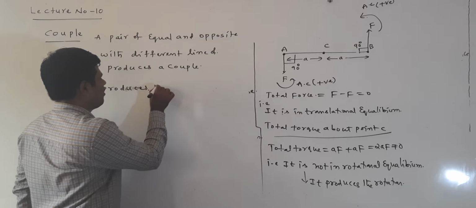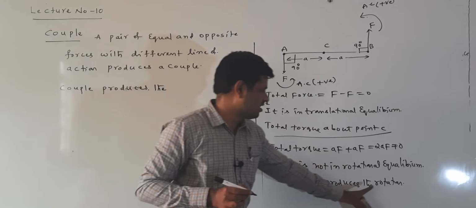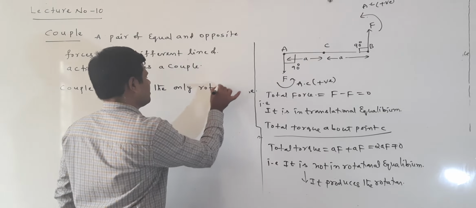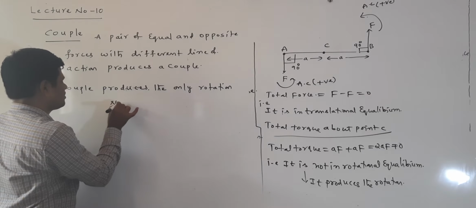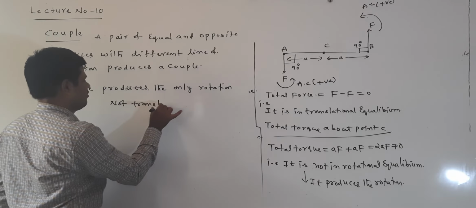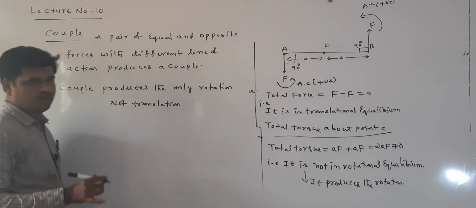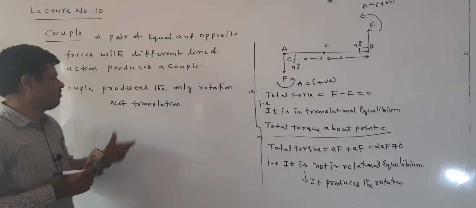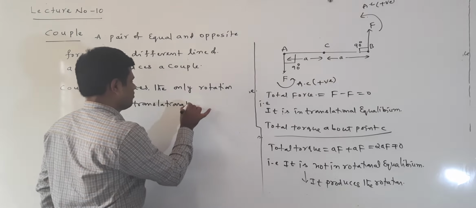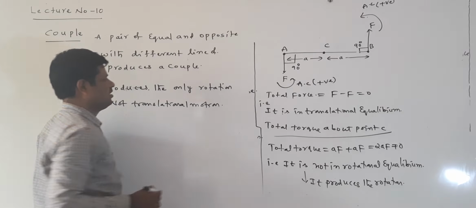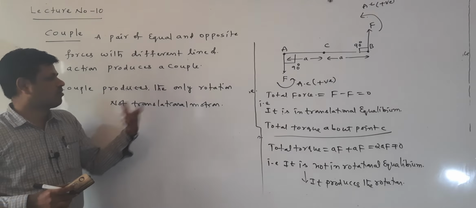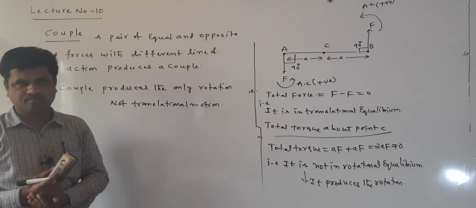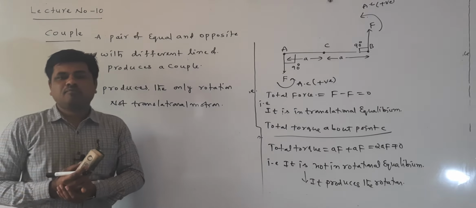Couple produces only rotation, not translation. It cannot produce a translational motion. It produces only rotational motion. It does not produce translational motion.